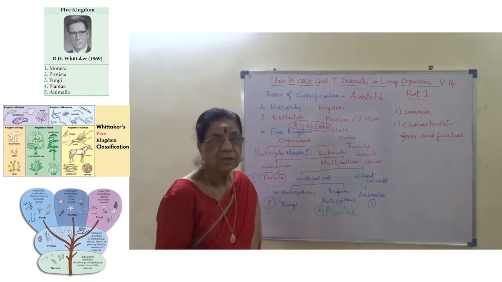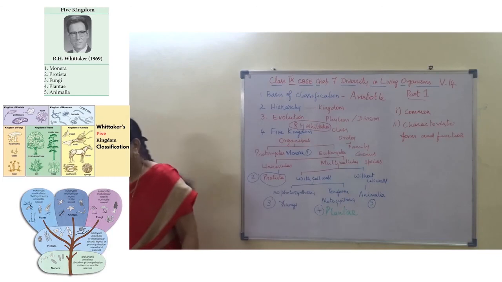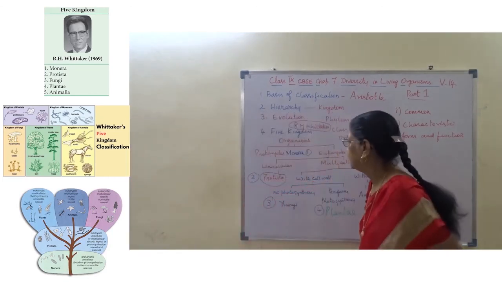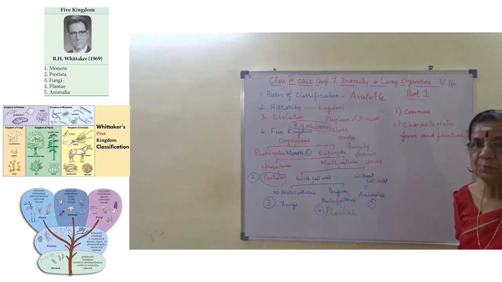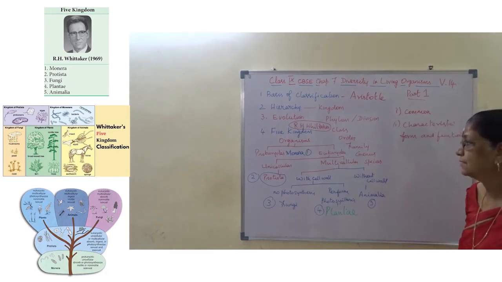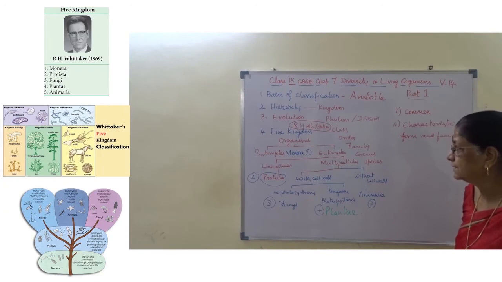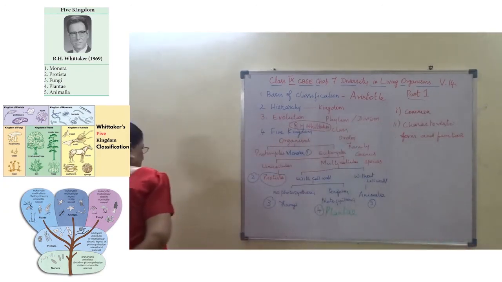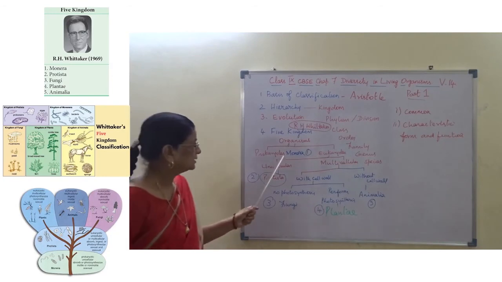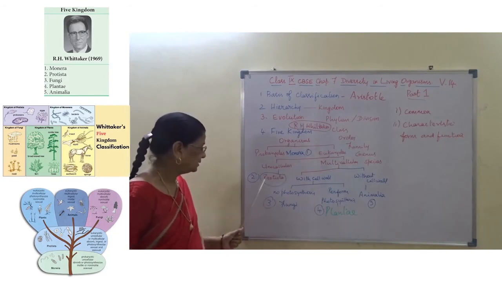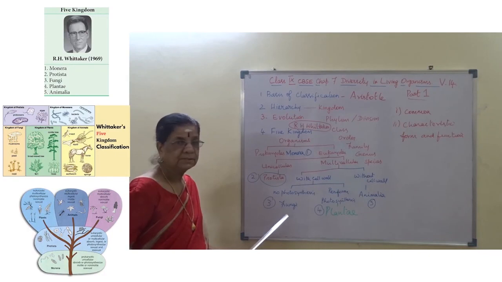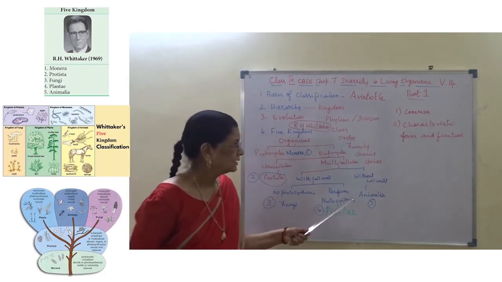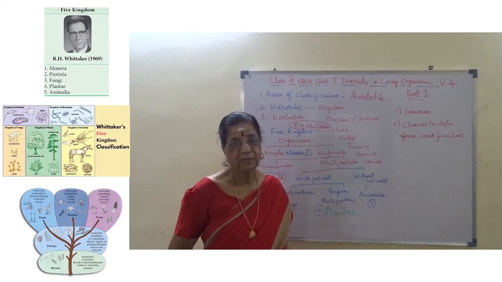This is the classification of living organisms by the five kingdom concept proposed by R.H. Whittaker: Kingdom Monera, Kingdom Protista, Kingdom Fungi, Kingdom Plantae and Kingdom Animalia.